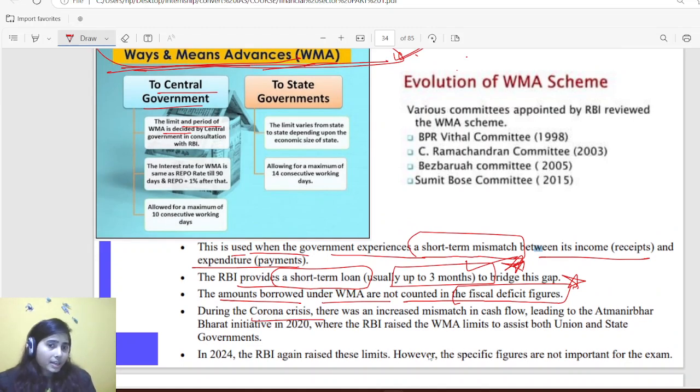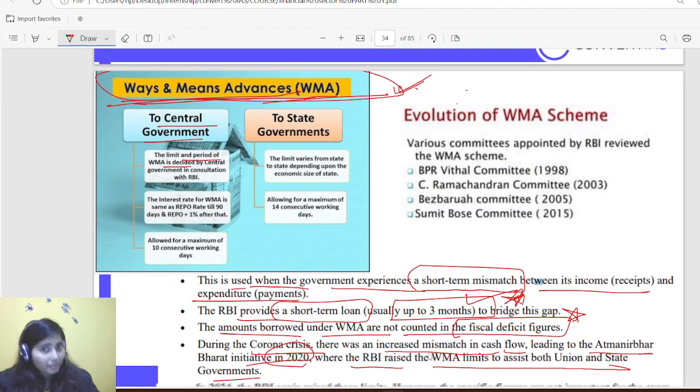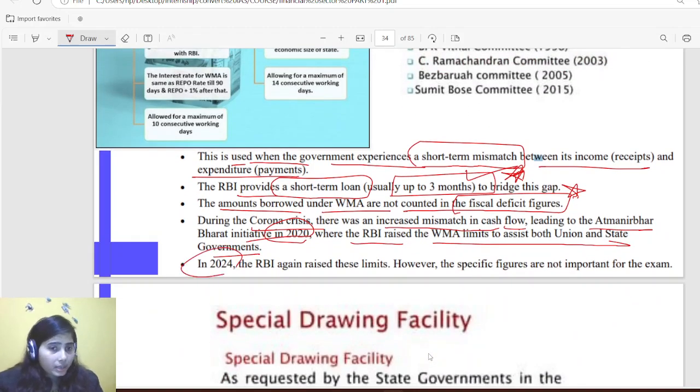During the Corona crisis, there was an increased mismatch in cash flow, leading to the Atmanirbhar Bharat initiative in 2022, where RBI raised the WMA limit to assist both union and state governments. In WMA, both the central government and state governments are allowed. Then in 2024, RBI again raised this limit.